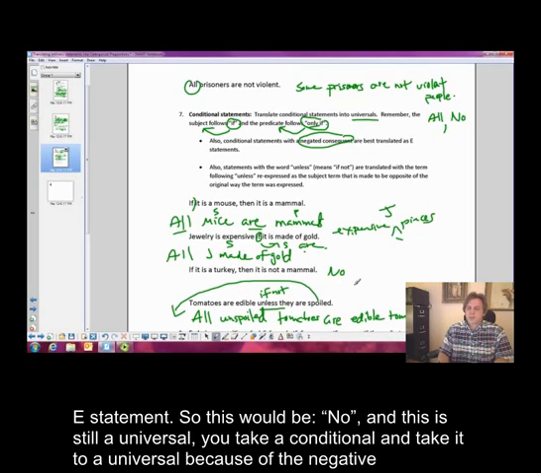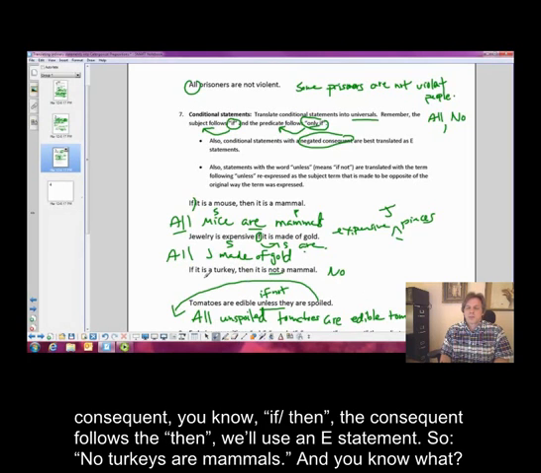You take a conditional, take it to a universal, because of the negative consequent. You know, if, then, the consequent follows the then, we'll use an is statement. So no turkeys are mammals.